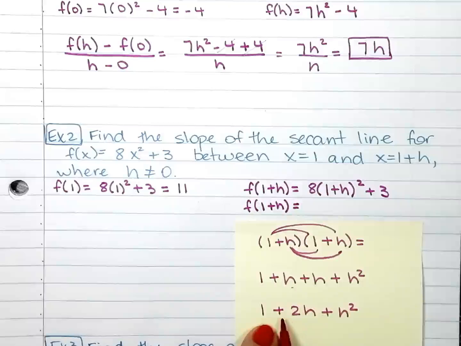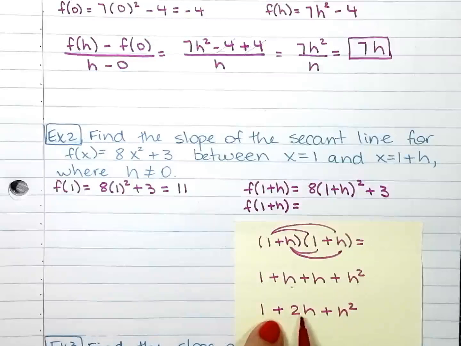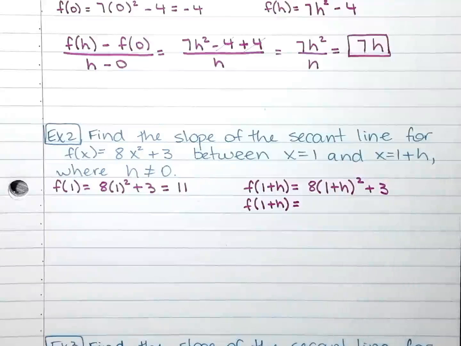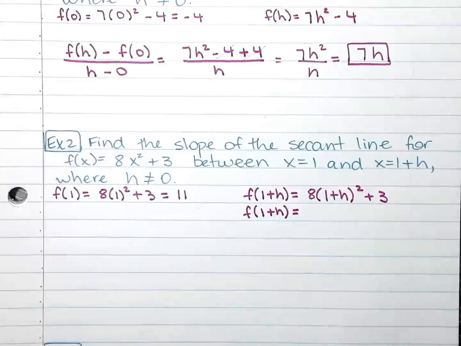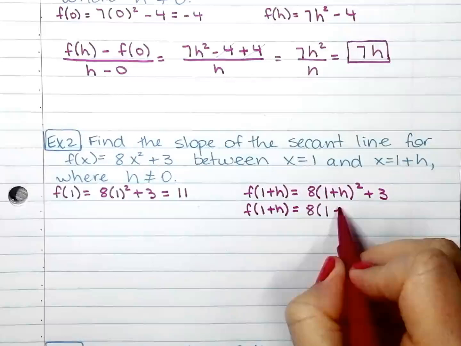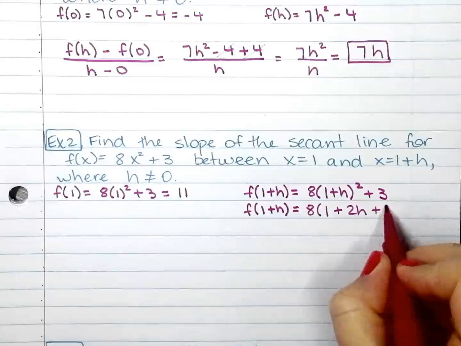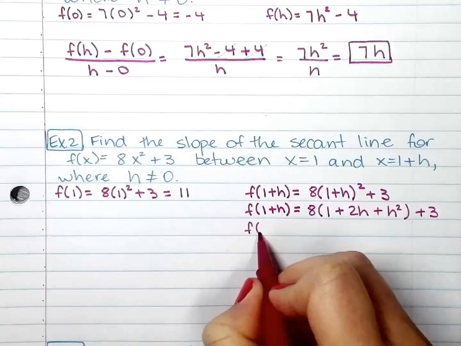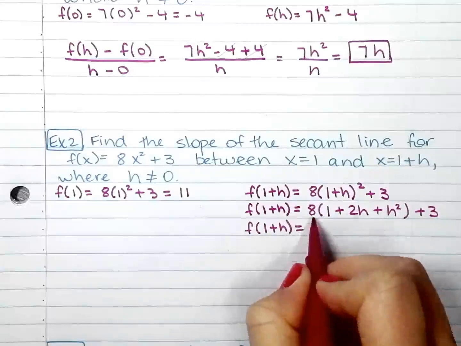If you're in calculus, I would strongly recommend you memorize the expanded form of the binomial. That will save you a lot of time. And in college, you don't have time to be doing that. Okay, so 1 plus 2h plus h squared plus 3. We're going to distribute 8 right there.